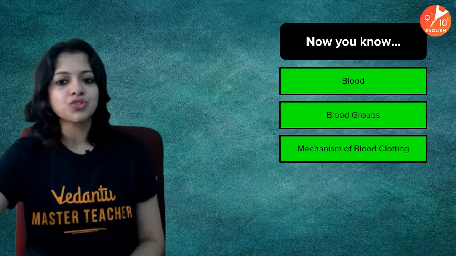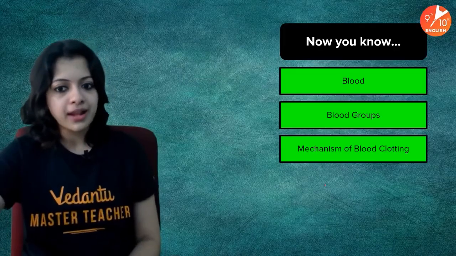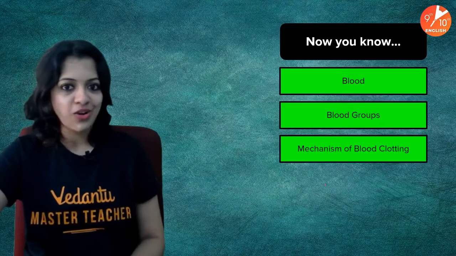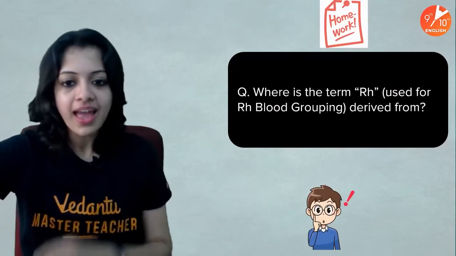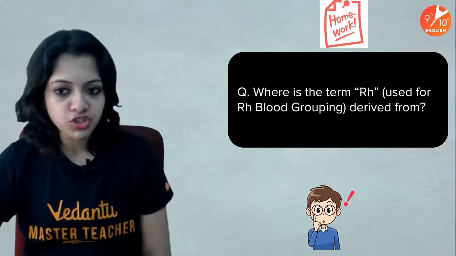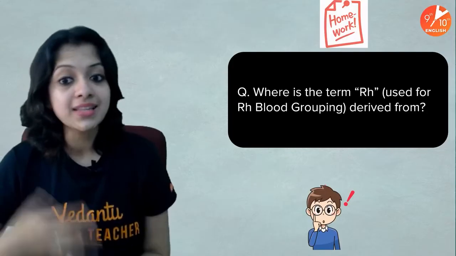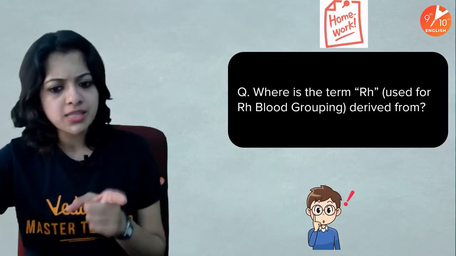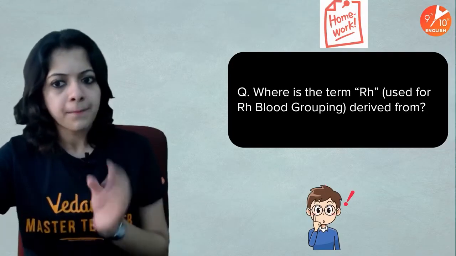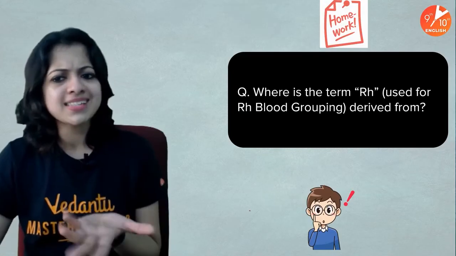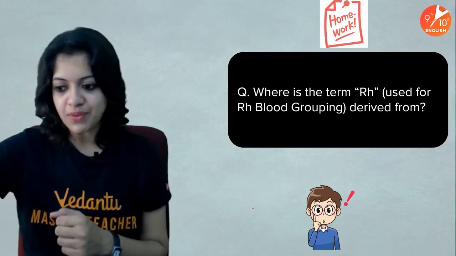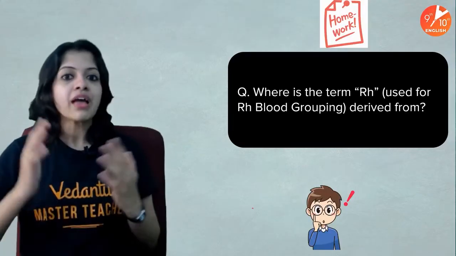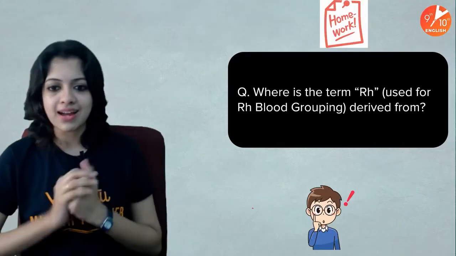And let me remind you, you now know about blood groups and the mechanism of blood clotting. And yes, let me give you the homework for today. Where is the term RH used for RH blood grouping derived from? I told you the meaning of A, B, O blood group. But when I say RH factor, where is it derived from? How did they come up with that name? I would like to hear the answers from you all. Let's see who's coming up with the first answer and the best answer.